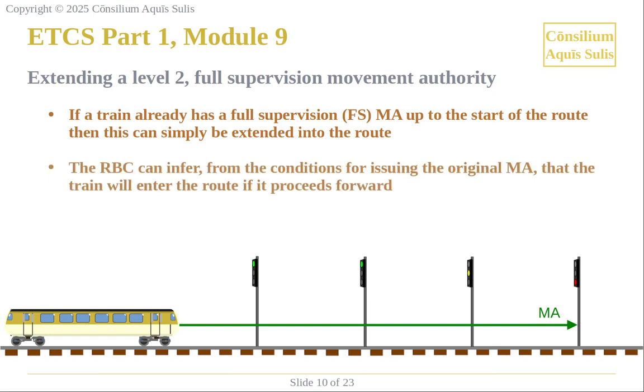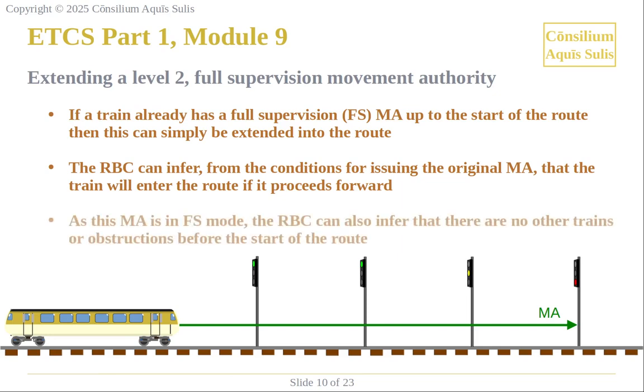The RBC can infer from the conditions for issuing the original MA that the train will enter the route if it proceeds forward. As this MA is in FS mode, the RBC can also infer that there are no other trains or obstructions before the start of the route.